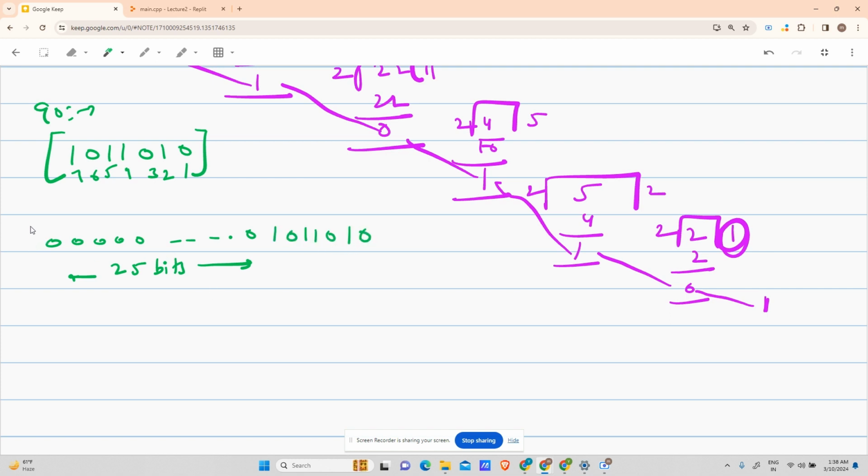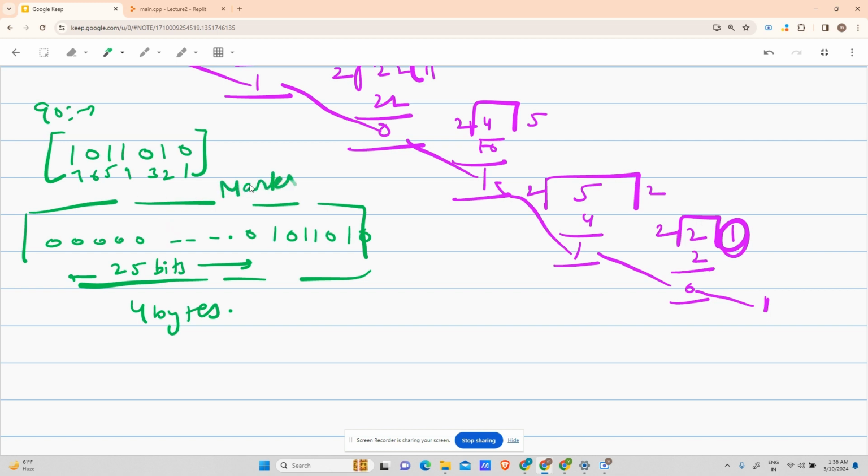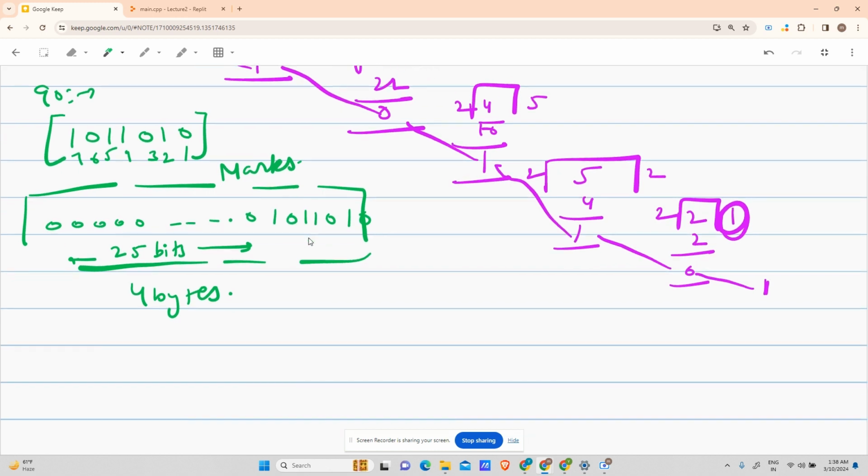This number is actually getting stored in a 4 bytes region, and this block is named as marks. So I hope you understood how the number is getting stored.